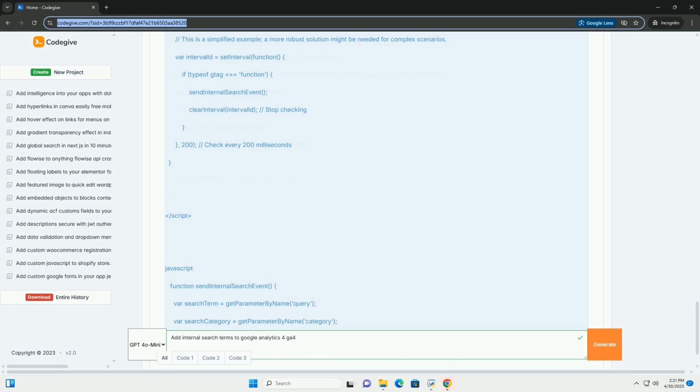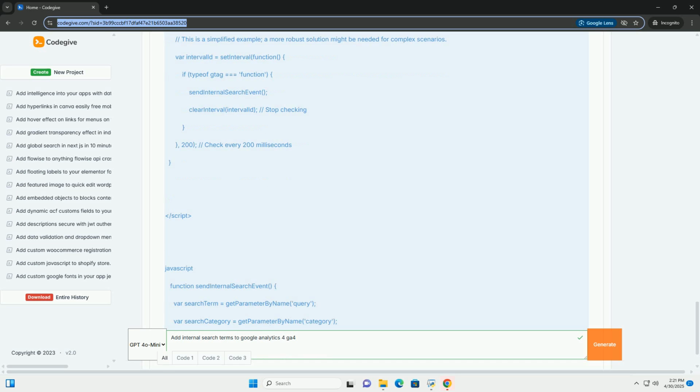Search filter. If the user applied any filters, track which filters were used. Search order. If the user sorts results, track the sorting order. Search type. If you have different search modes, for example product search or blog post search, you can distinguish them. Improved data accuracy. A custom implementation ensures that all relevant search data is captured accurately and consistently.